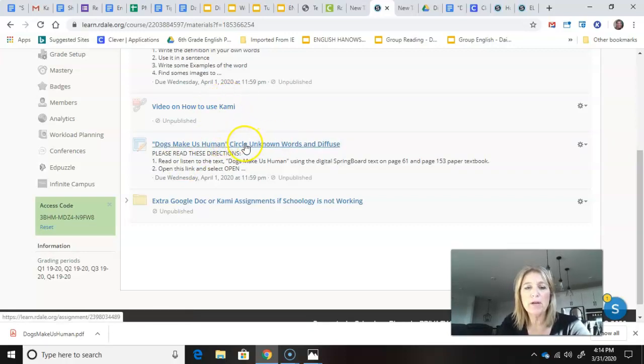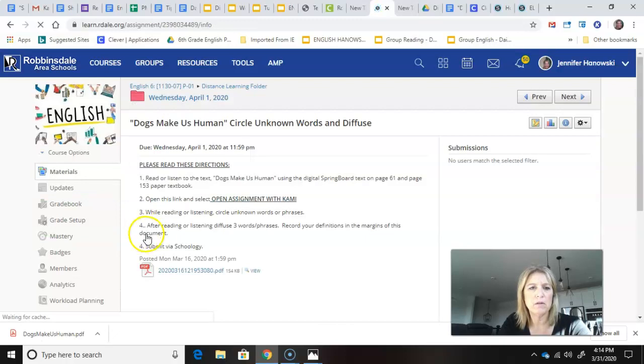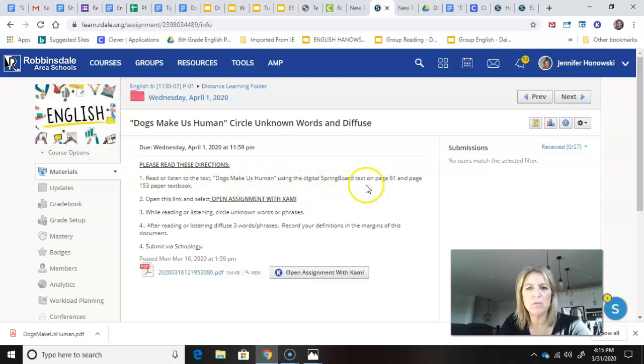But then when you go here, it says, please read these directions, because you have to open this link using Kami. So when you click this, it says, please read these directions. Read or listen to the text Dogs Make Us Human using the digital springboard on page 61, or page 153 for the paper textbooks. Open this link and select Open Assignment with Kami. While reading or listening, circle unknown words. After reading, define the words. Record definitions in the margin. So if you look down here, here it is, Open Assignment with Kami.